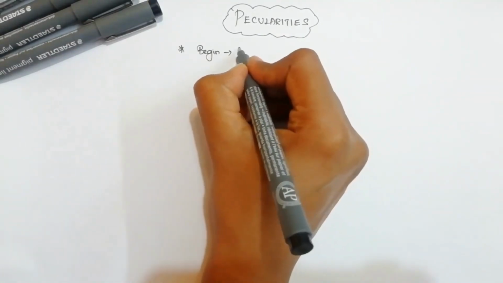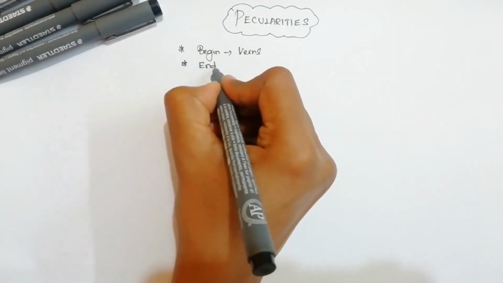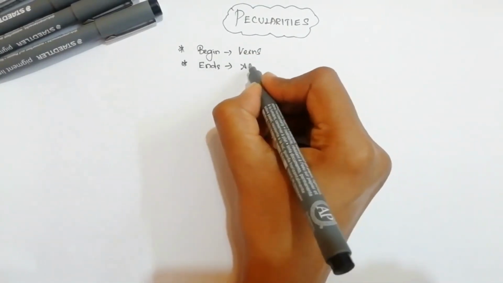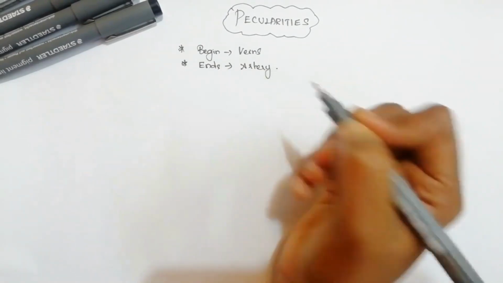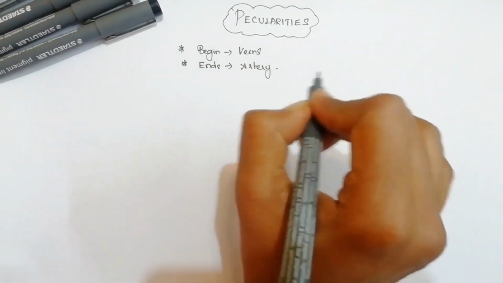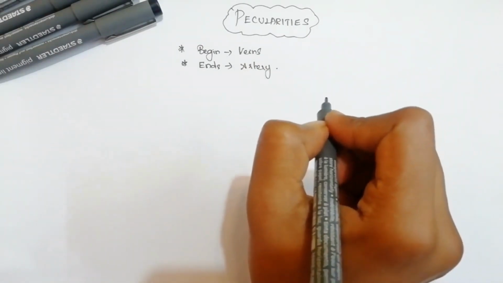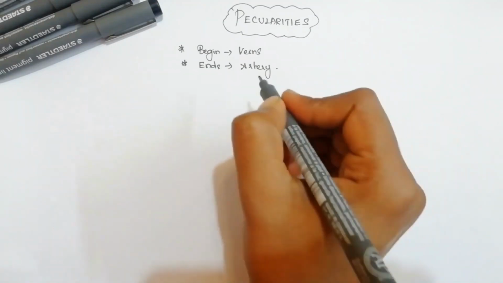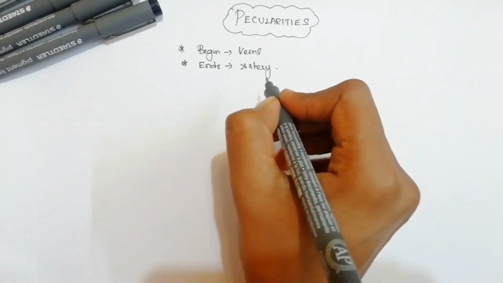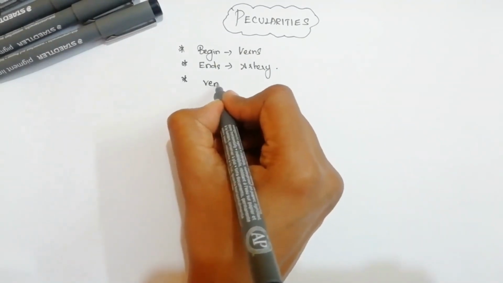So it begins like veins, but it is going to end up as arteries. The structural difference will be seen: the beginning of the portal vein will have the same features as veins, but while it is ending up in the porta hepatis, it is going to give branches with the same features as arteries. So then we have venous blood.